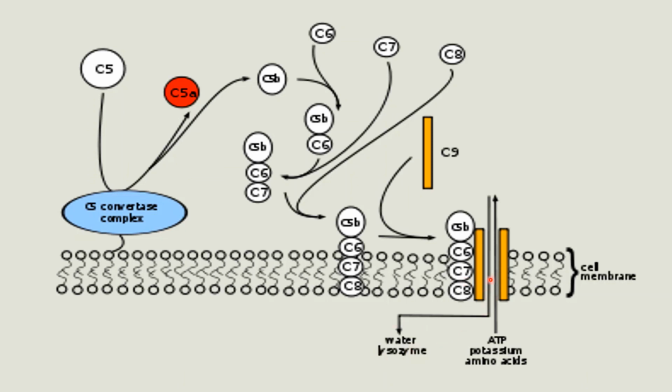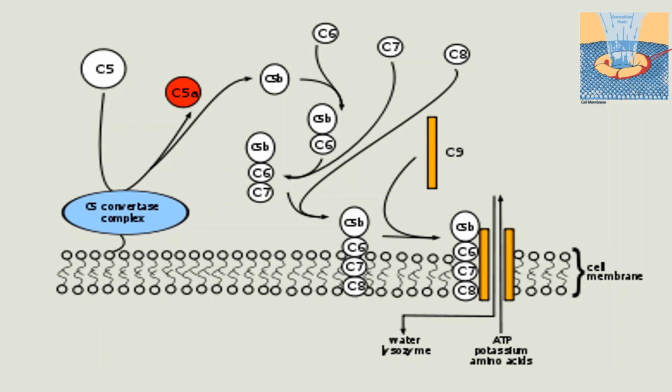So, this is the way complement proteins are lysing pathogens or infected cells. Okay. So that's all about the lectin pathway.